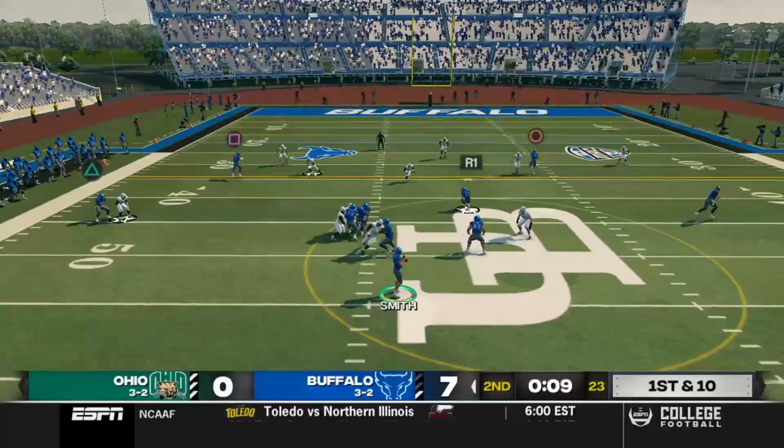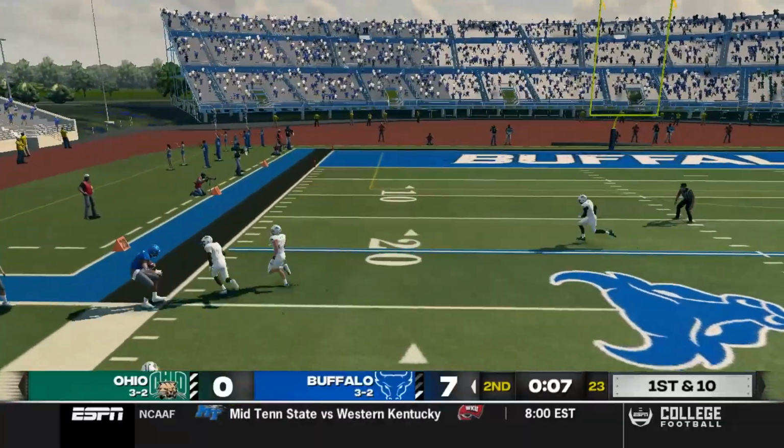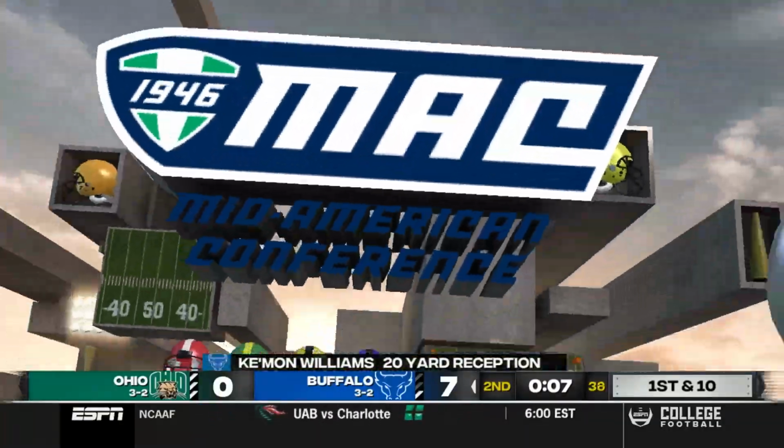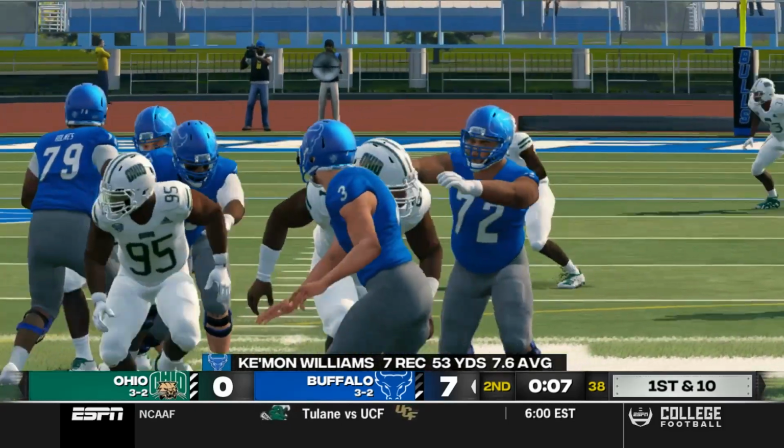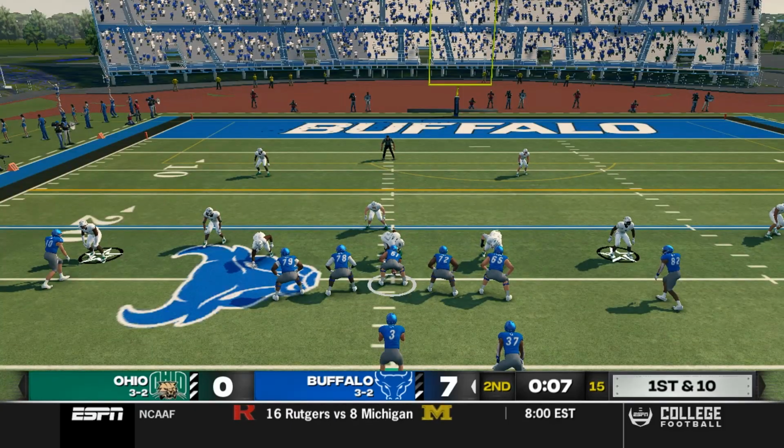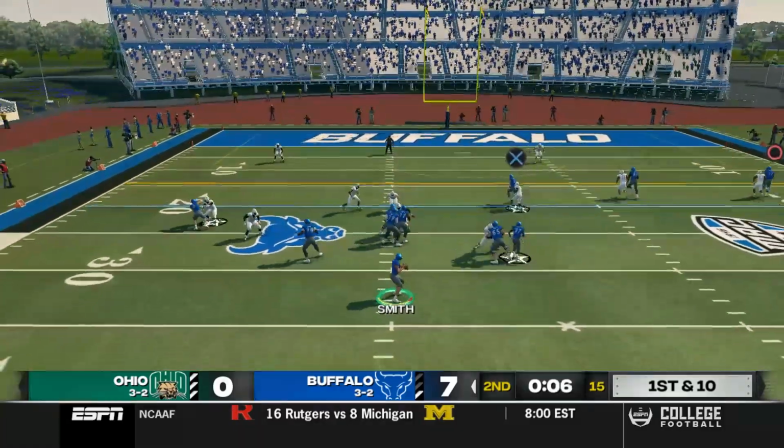Back to pass, Tyler Smith. He's got Keemon Williams on the out route. Nice catch. He steps out of bounds, setting the Bulls up in possible field goal range. It looks like the Bulls want to try to take a shot before halftime into the end zone. Let's see what they can do.